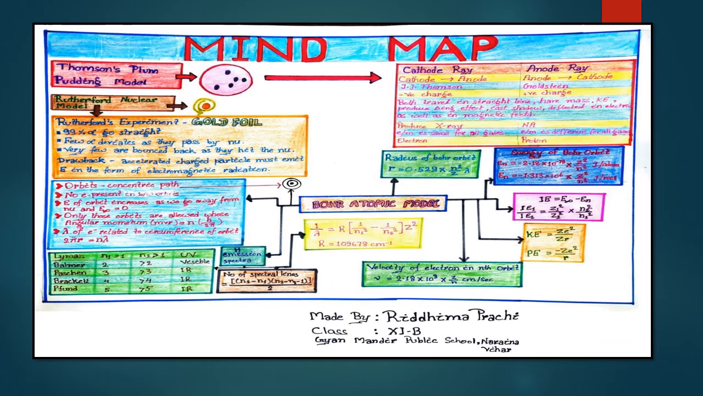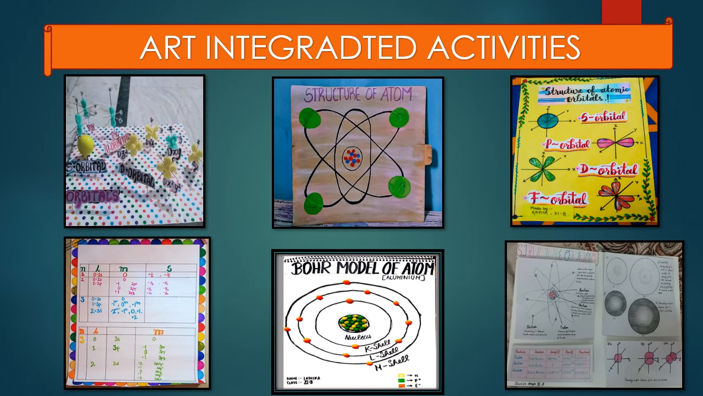Okay. Similarly, a few students also prepared beautiful mind maps of the chapter, whatever they have learned. So this is the learning outcome also, that the children apply that knowledge in the form of different activities. Like these were a few art-integrated activities in which they tried to show the SPDF orbitals, structure of atom, and wallpaper on the structure of atom.